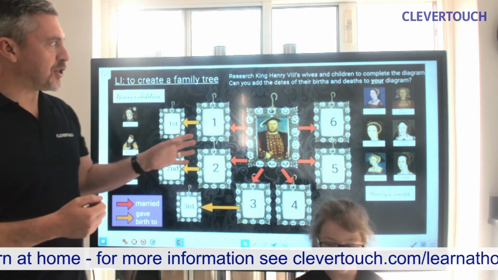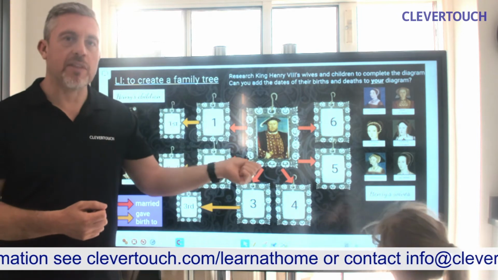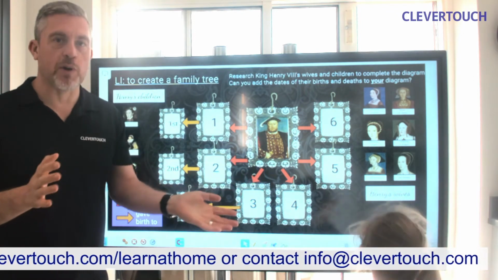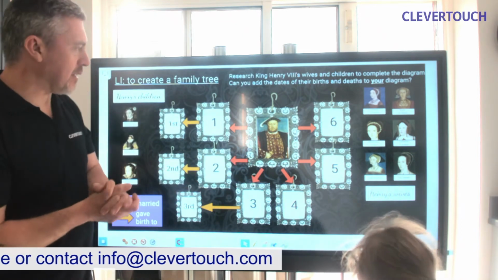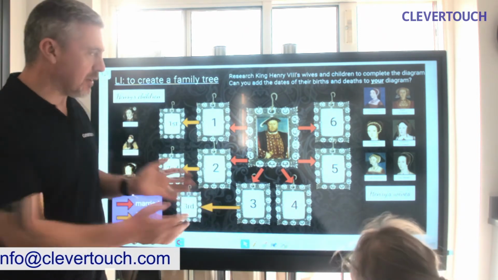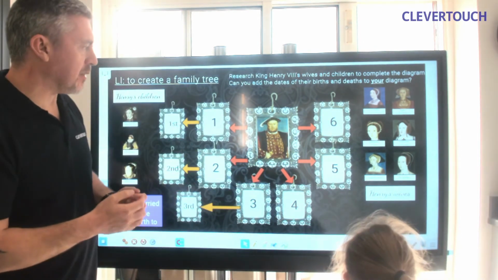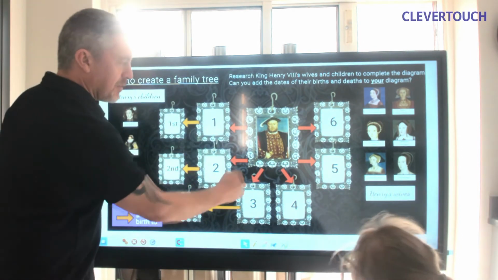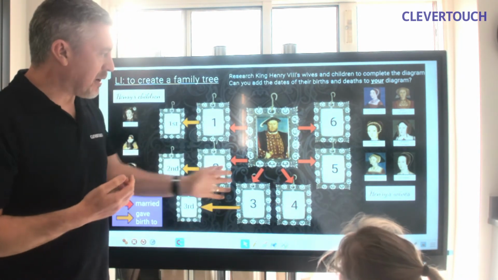Now, in this first challenge, it's to create a family tree for King Henry VIII. You can do this for any famous person, but it's great fun doing it for Henry VIII because it gets very complicated. I've had a go here, and you can see it's all a bit muddled up. The people aren't in the right places. And you can see that because he married this many times, it's got very complicated.